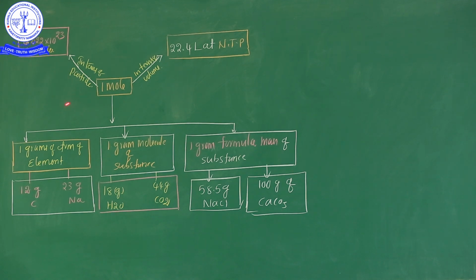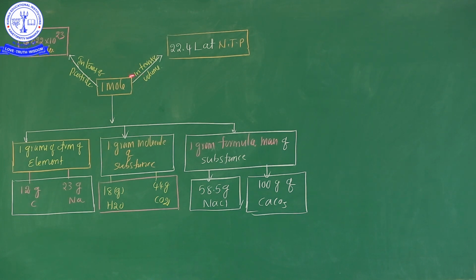Here my dear students, 1 mole of oxygen atoms is equal to 6.022 into 10 to the power of 23 atoms, and 1 mole of oxygen molecules is equal to 6.022 into 10 to the power of 23 molecules. Okay, now see here carefully, 1 mole in terms of volume is 22.4 liters at NTP condition. Similarly, 1 mole in terms of particles is 6.022 into 10 to the power of 23 particles.